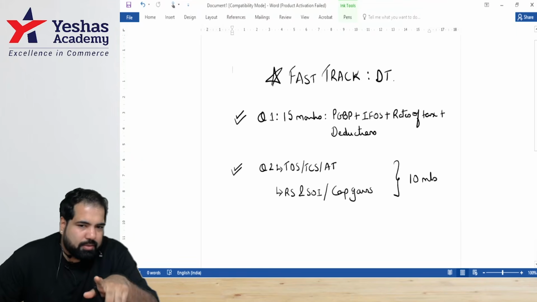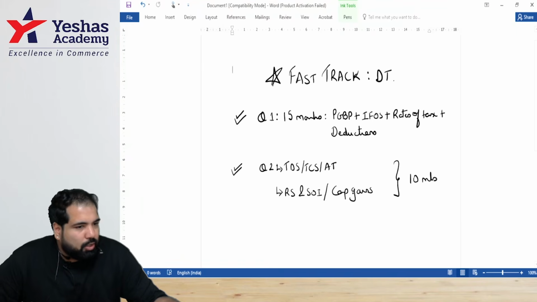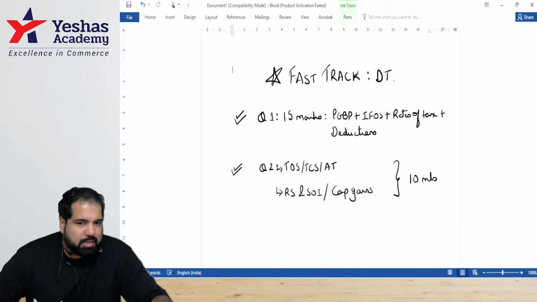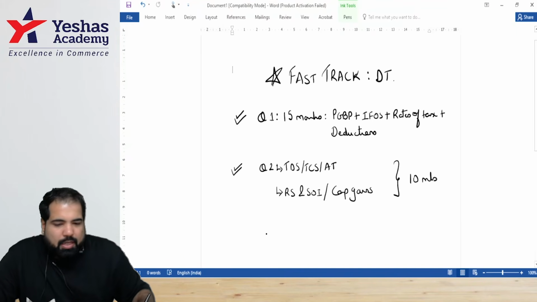So first one is how many marks? 15. 15 plus 10 is 25, and 25 plus one more 10 is how many marks? 35, because the other part is MCQ. Next is question number 3. Question number 3 is a mix of set off.